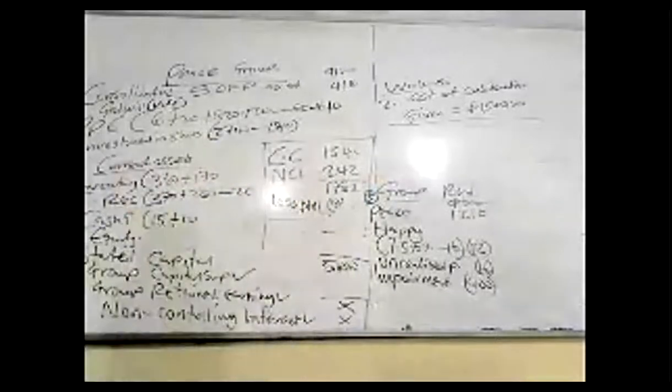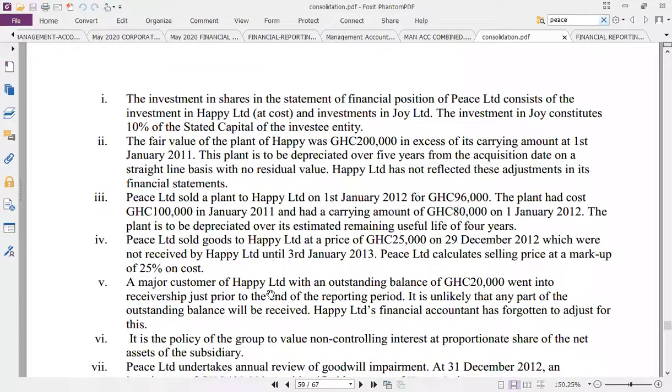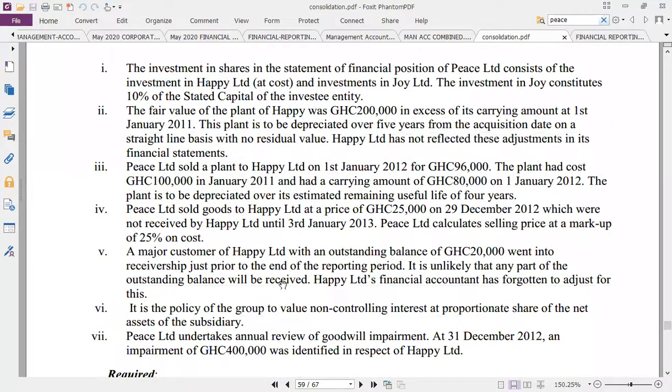Let's do the last 2 footnotes, then we are done with the entire question. Let's go to note 3. No, note 4. Peace sold goods to Happy Limited at the price of 25,000 on 29 December.